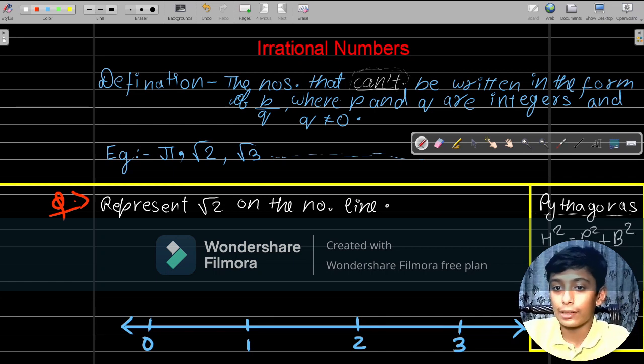So over here we have root 2 as the hypotenuse. Any value which you have to show on the number line will always be the hypotenuse of the right angle triangle. So hypotenuse in this case will be root 2, right? So actually over here somewhere will be my face, so I'm going to move it over to the left side.